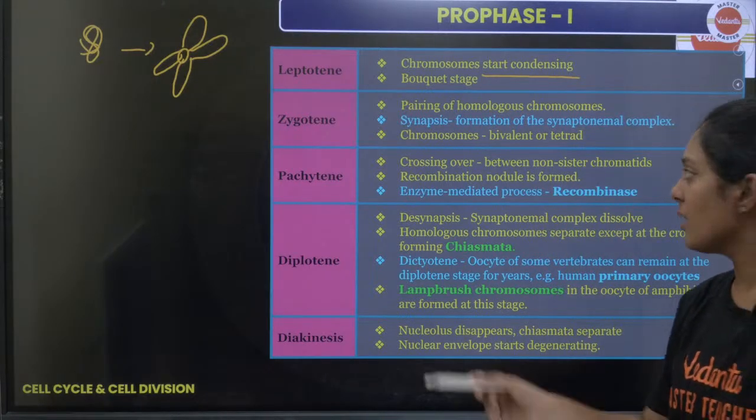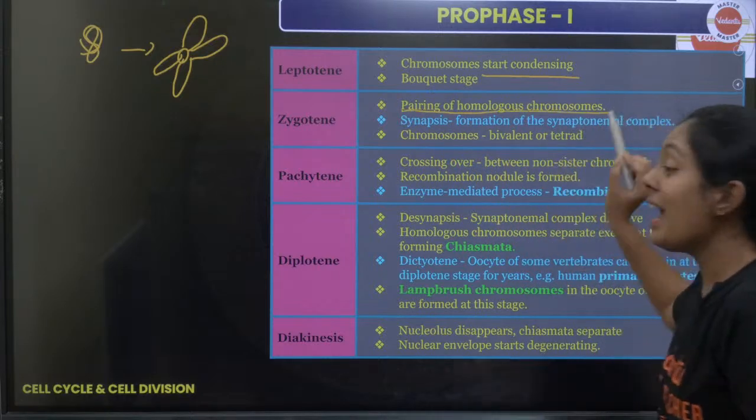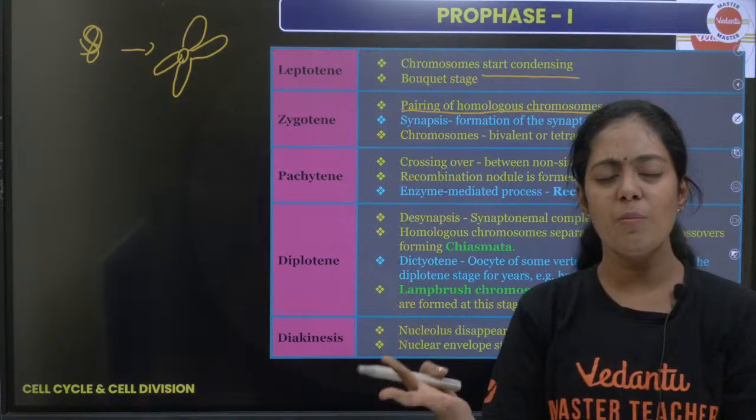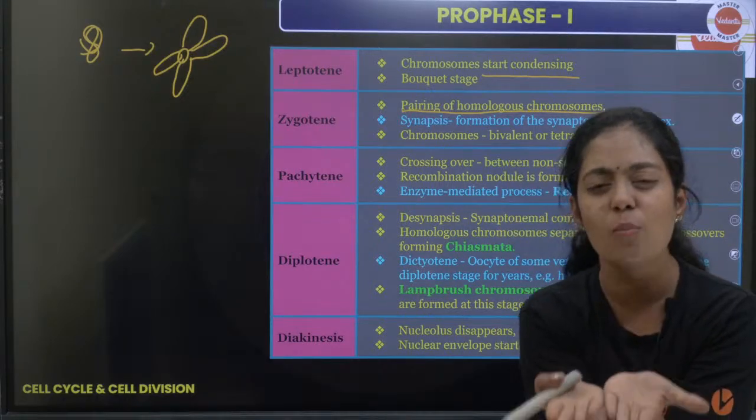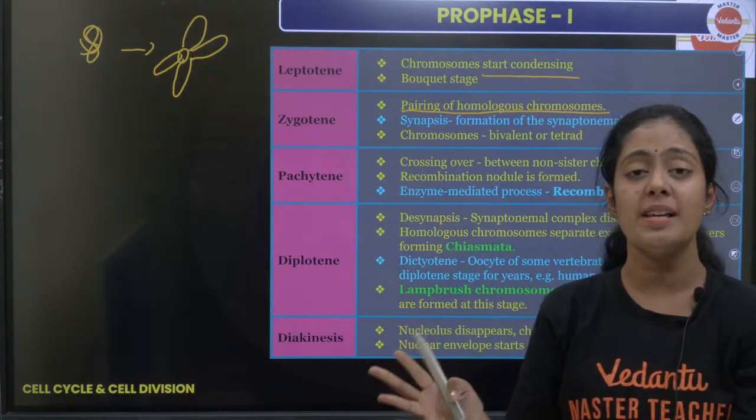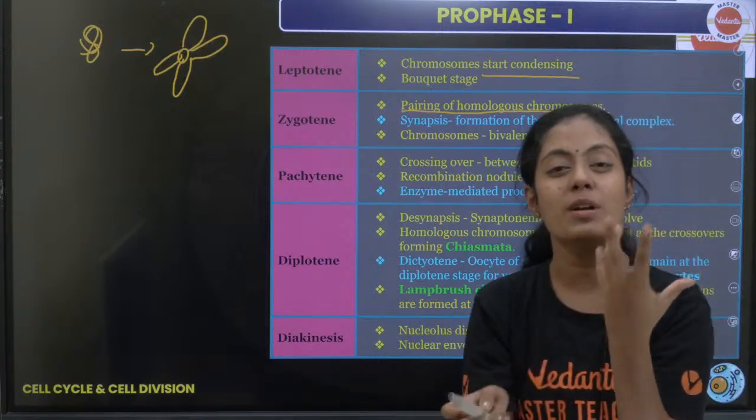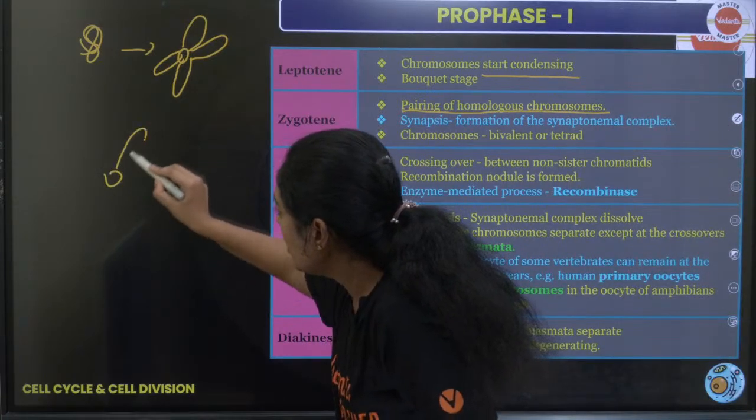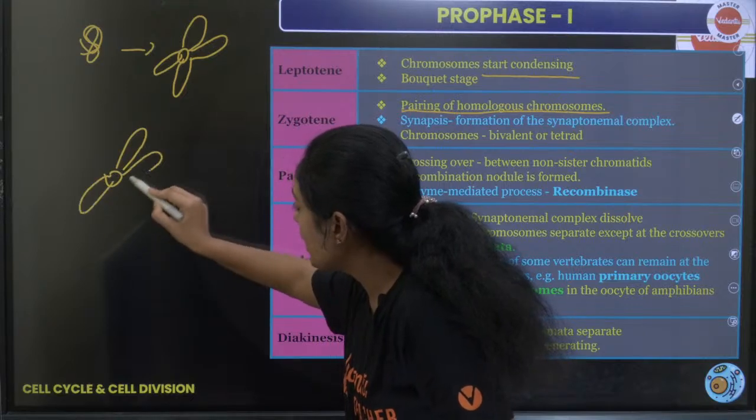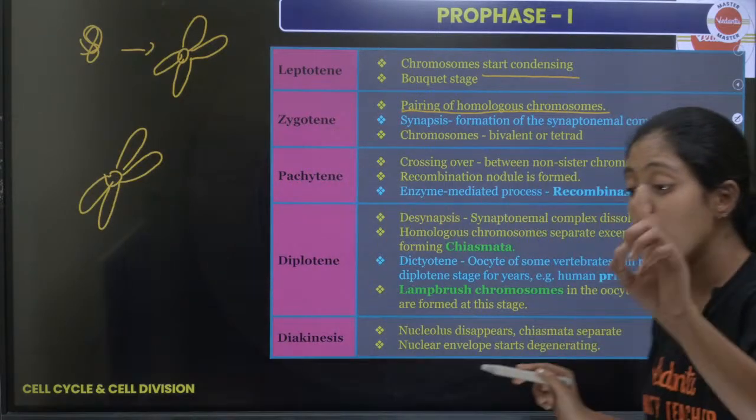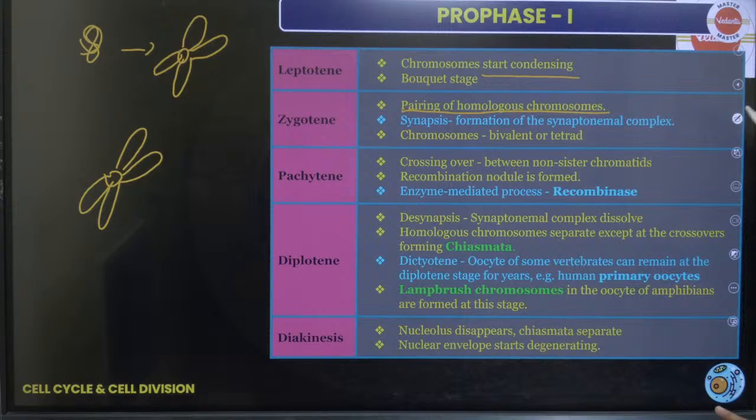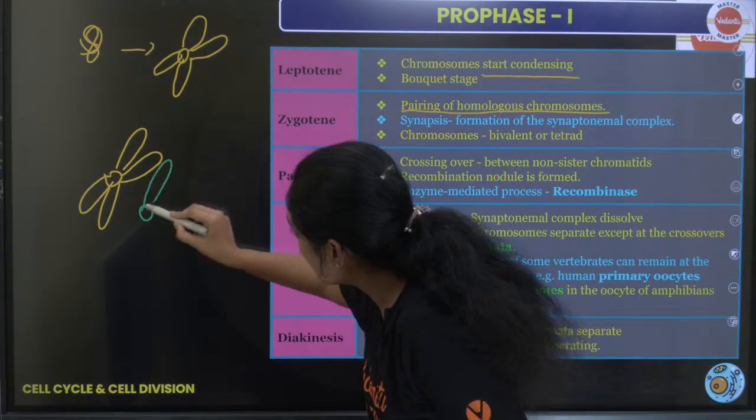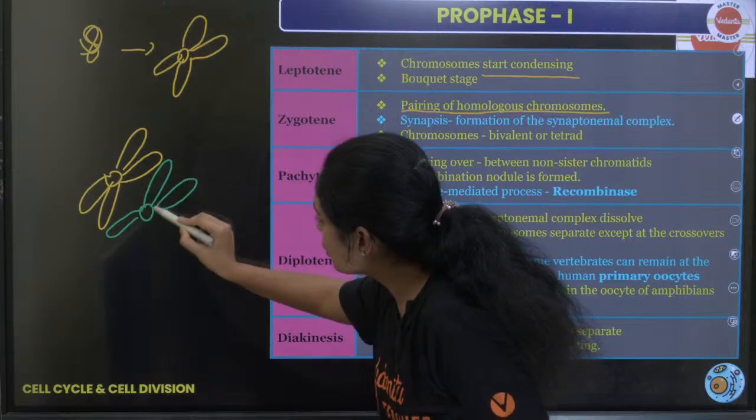Next, zygotene. What happens in zygotene? Pairing of homologous chromosomes. Ma'am, what is a homologous chromosome? Two similar chromosomes. Many people have confusion about this, children. Two similar chromosomes come very close to each other. So I am drawing zygotene here. Okay, take this as one chromosome, children. There is a big difference between similar and same. I am telling you similar chromosomes. So I will use this color. Two similar chromosomes are coming very close to each other.